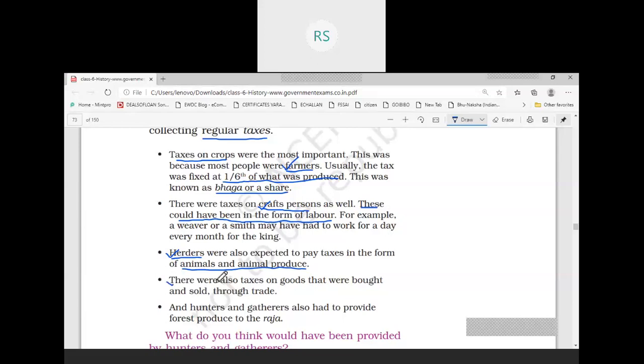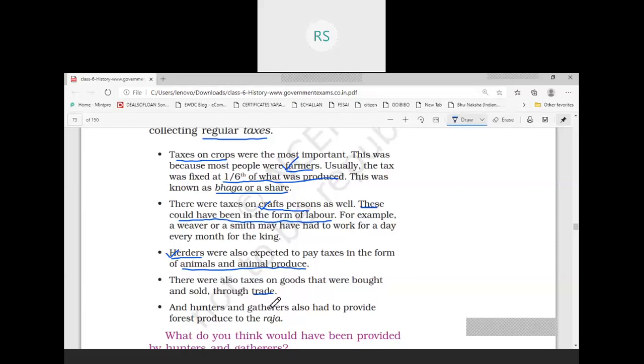So this purchasing and selling of goods was done by the traders, and there were also taxes on goods that were bought and sold through trade. So whatever goods were bought or sold, on those goods taxes were imposed by the king on the traders also.